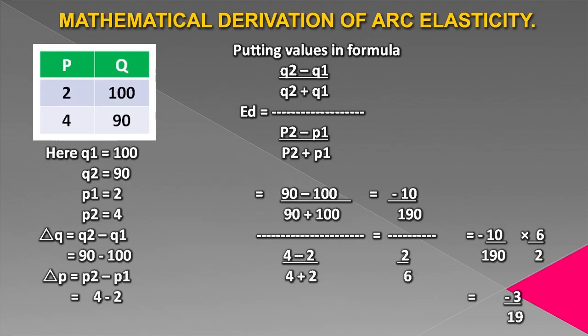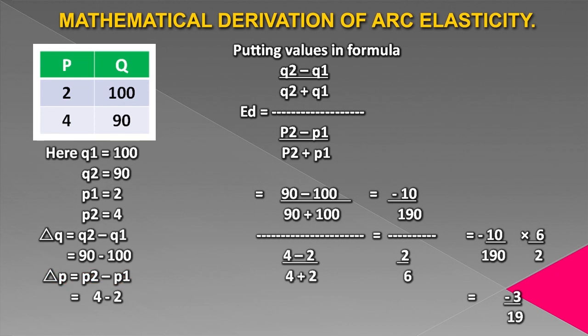You can see in the table, prices and quantities are given. Price is 2, quantity is 100. Price is 4, quantity is 90. Now here Q1 is 100, Q2 is 90, P1 is 2, P2 is 4. Delta Q is Q2 minus Q1 and delta P is P2 minus P1.